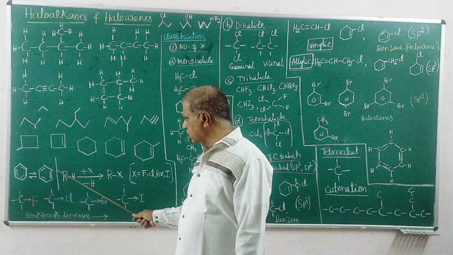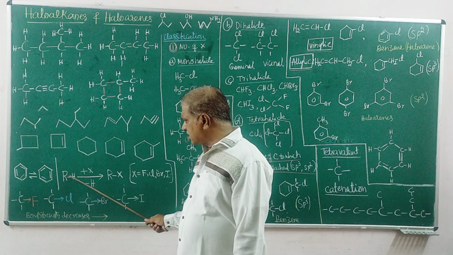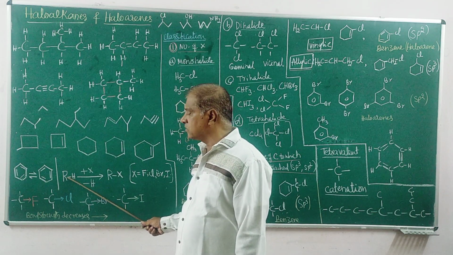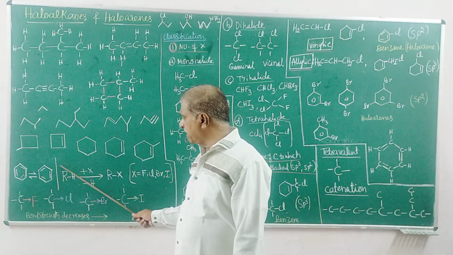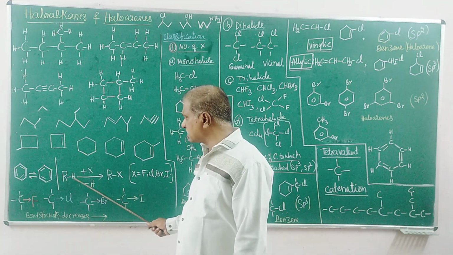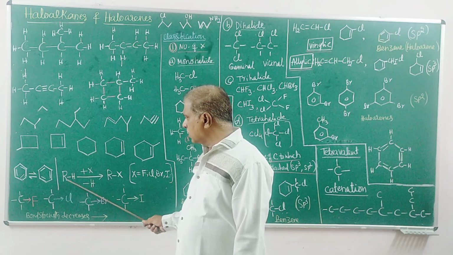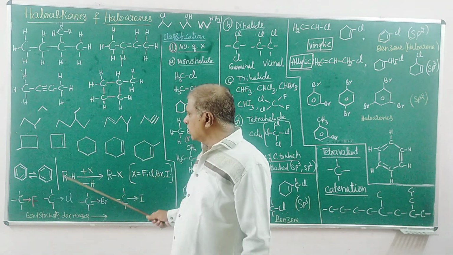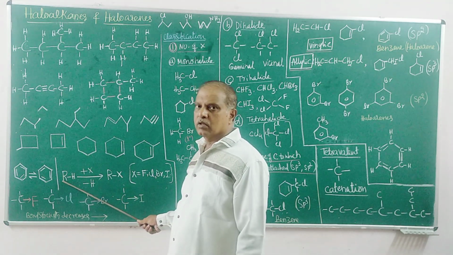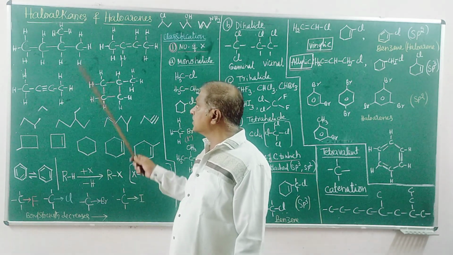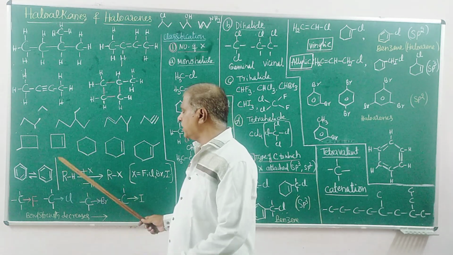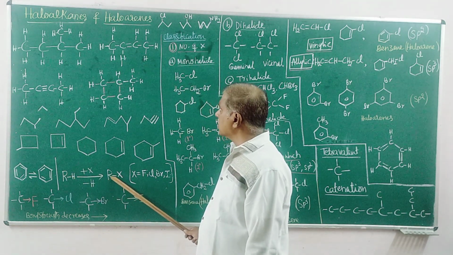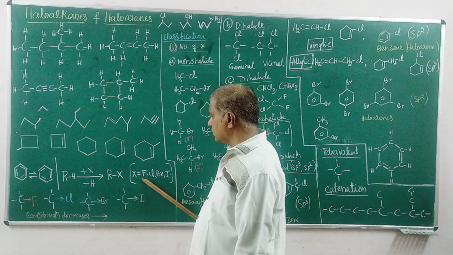One more symbol is R: except this one hydrogen on the carbon, the remaining structure of the molecule remains the same. So the entire molecule we easily refer to by a reference symbol R, whatever the remaining structure of the organic molecule is. So that is haloarenes and haloalkanes.